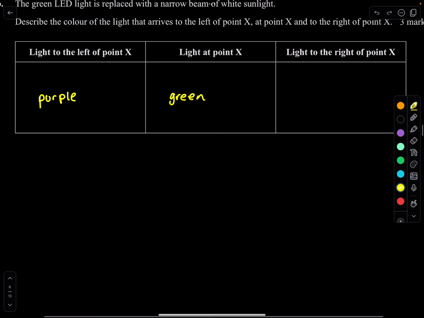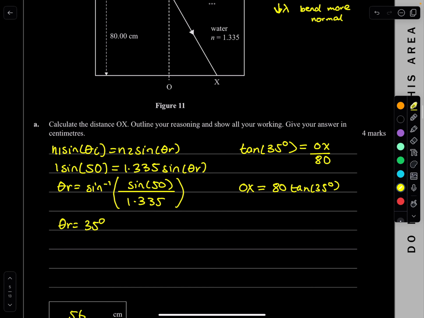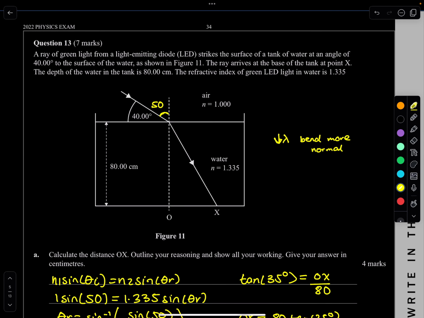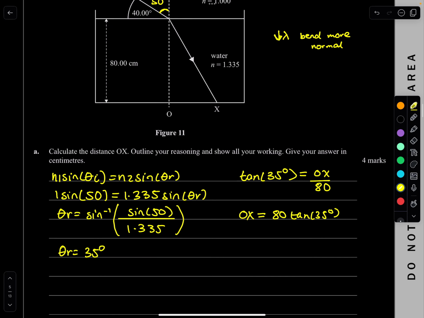And that is it. You don't need to know this because this is not in the study design anymore. Refraction, dispersion, all this stuff has gone out of the study design. So these are great, but yeah.